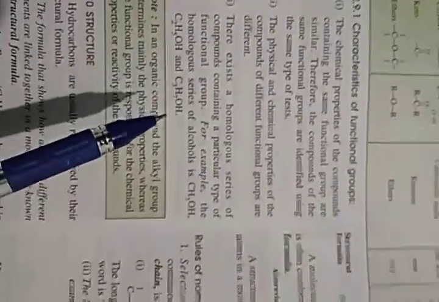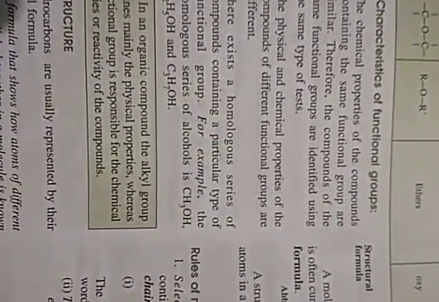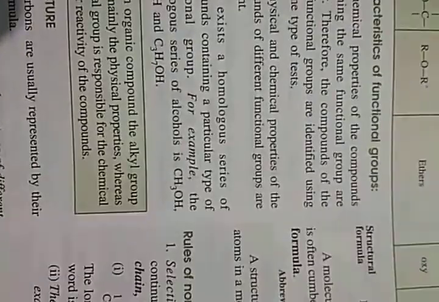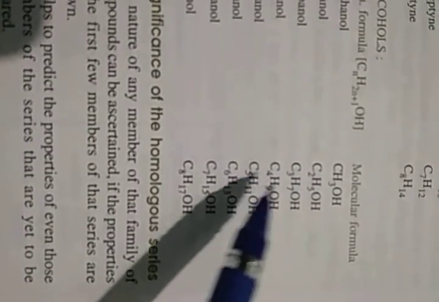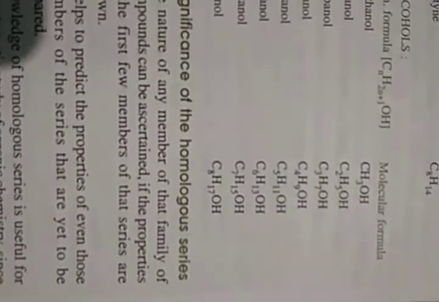We have studied what a homologous series is, that each member differs by CH2. For example, on page number 188, you can see the alcohols, that each alcohol differs by CH2. So this forms a homologous series.